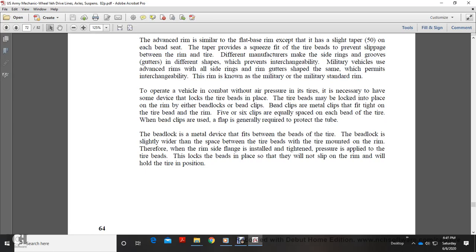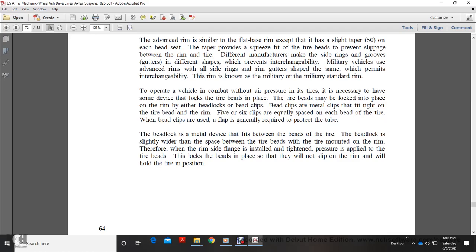To operate a combat vehicle without air pressure in the tires, it's necessary to have some device that locks the tire bead in place. Tire beads must be held in place on the rim. They use either bead locks or bead clips. Bead clips are metal clips that fit over the tire bead and the rim. Five or six clips are equally spaced on each bead of the tire. When bead clips are used, a flap is generally required to protect the tube.